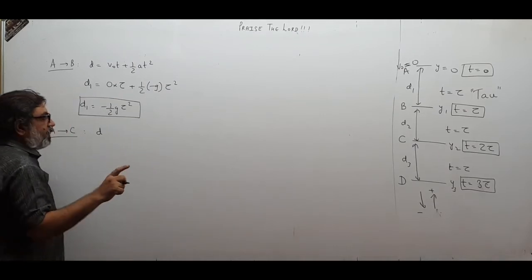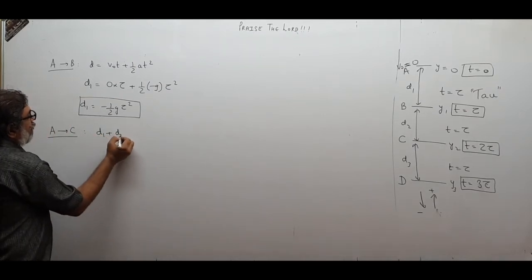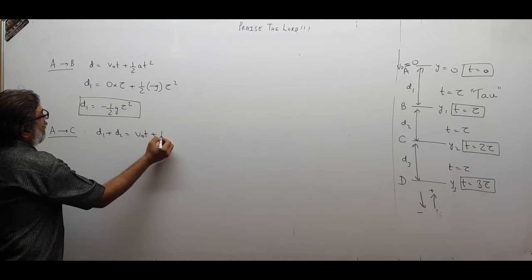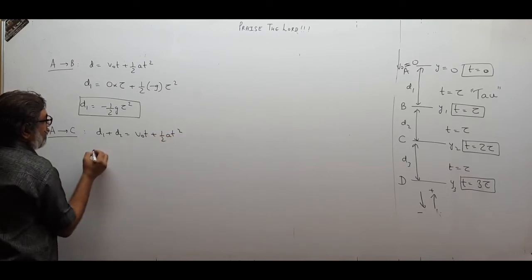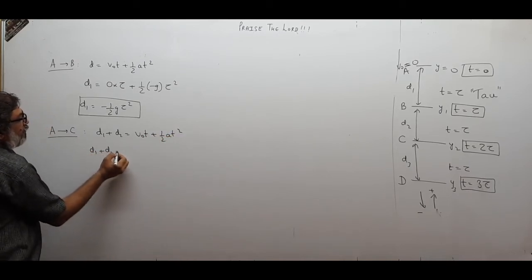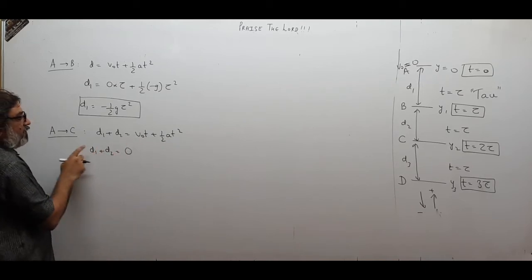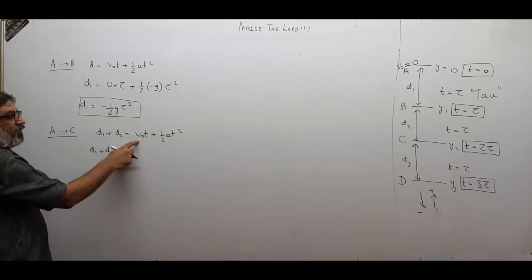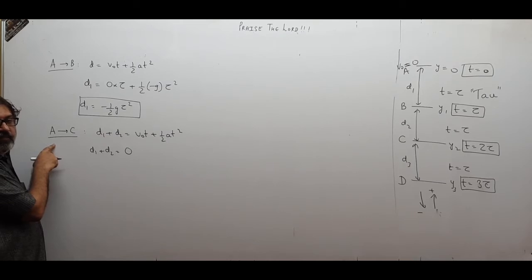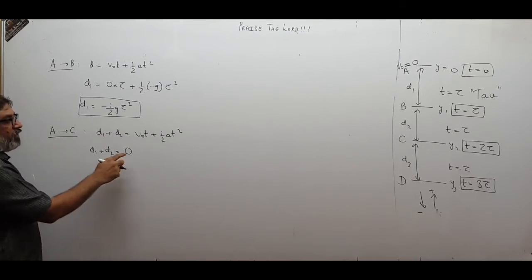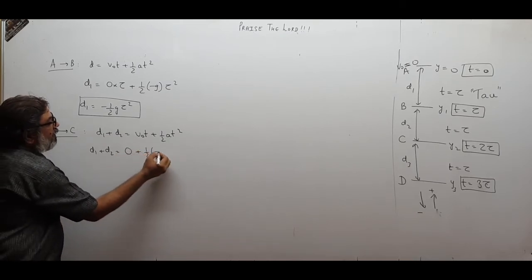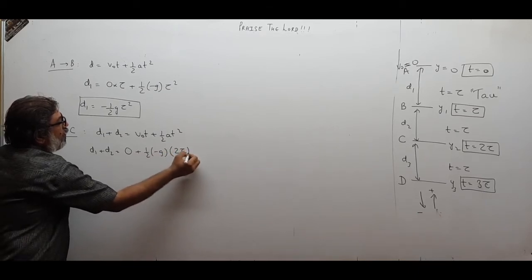d1 plus d2, remember, will be v0t plus half at square. Starting from A, the initial velocity is 0, plus half times minus g times (2 tau) square.